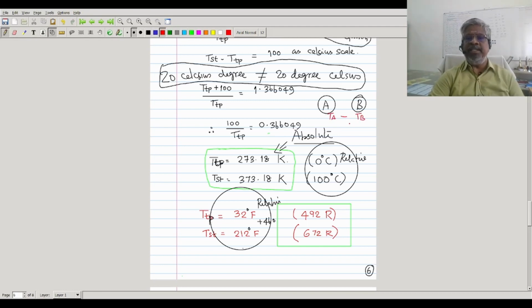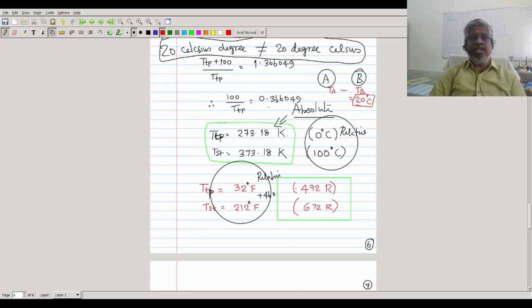Suppose TA minus TB is equal to 20 Celsius degree. There you should not put 20 degrees Celsius. 20 degrees Celsius means an object having a degree of hotness equal to 20 degrees on the Celsius scale. So a temperature difference should always be told as 20 Celsius degrees in the relative scale, whereas in the absolute scale, you can say 20 Kelvin or 30 Kelvin. That is the major difference in the understanding of temperature.